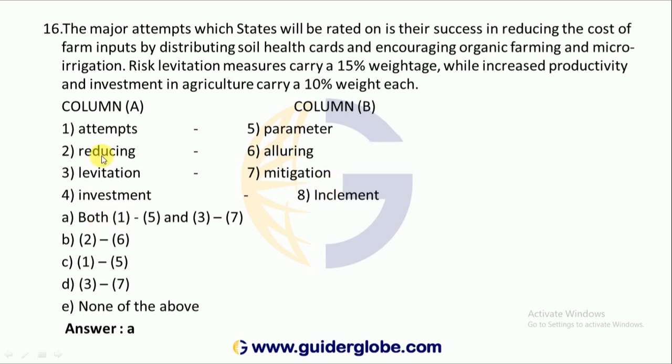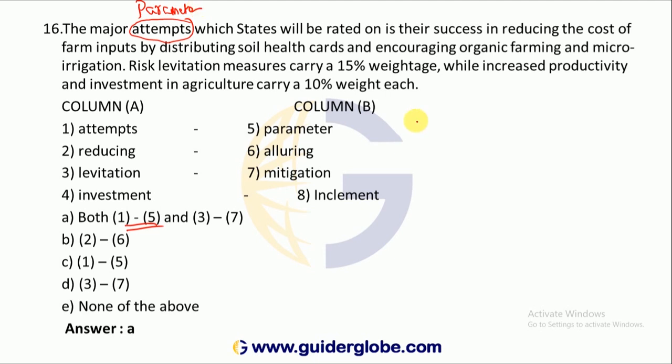See, 1 attempts and 5 major. They are asking what replacement is required. So these questions appear in probationary officer exams. Okay, 1 and 5. That means what I have to do here: attempts is to be replaced with parameter.